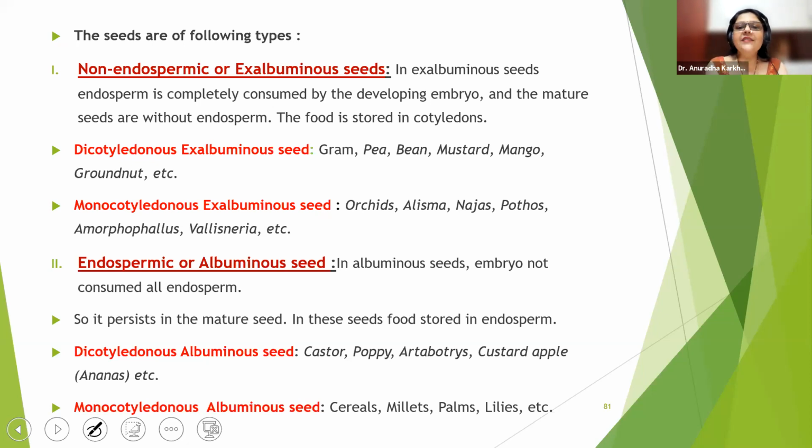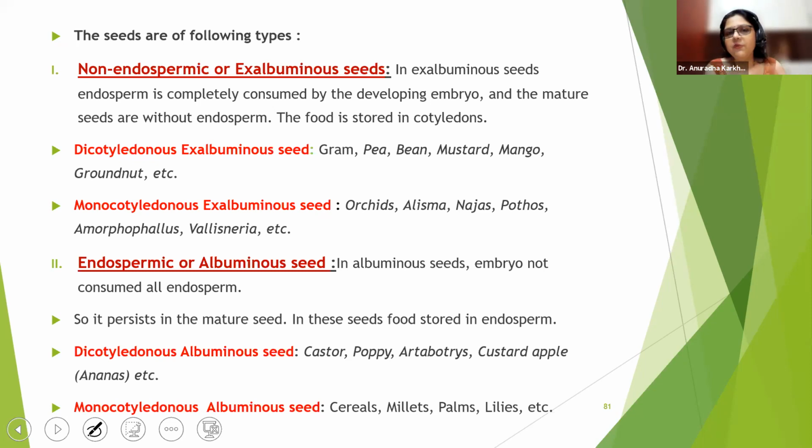So in ex-albuminous or non-endospermic seeds, what happens? The endosperm is completely consumed by the developing embryo, which matures the seed with complete consumption.